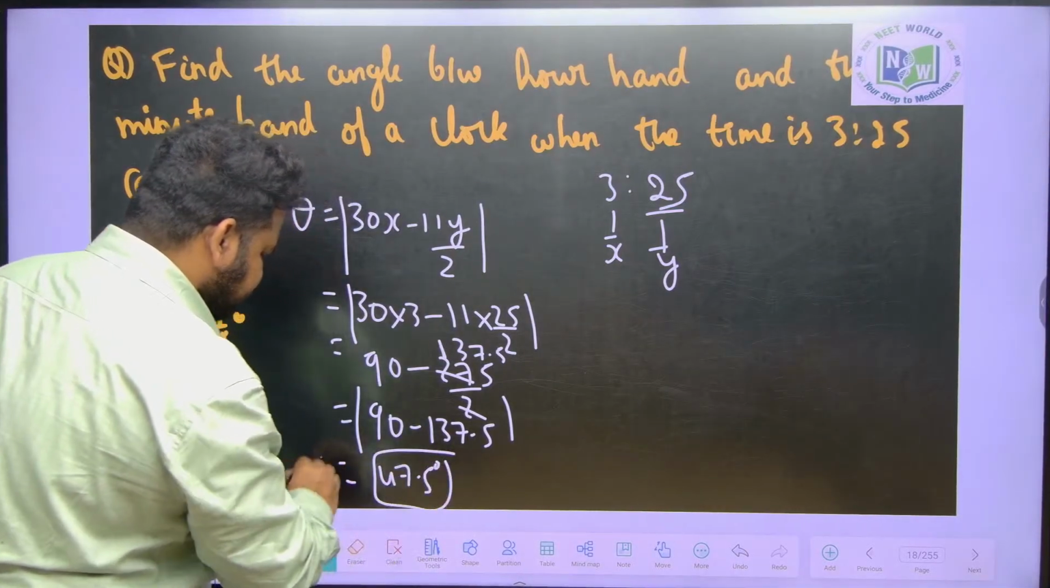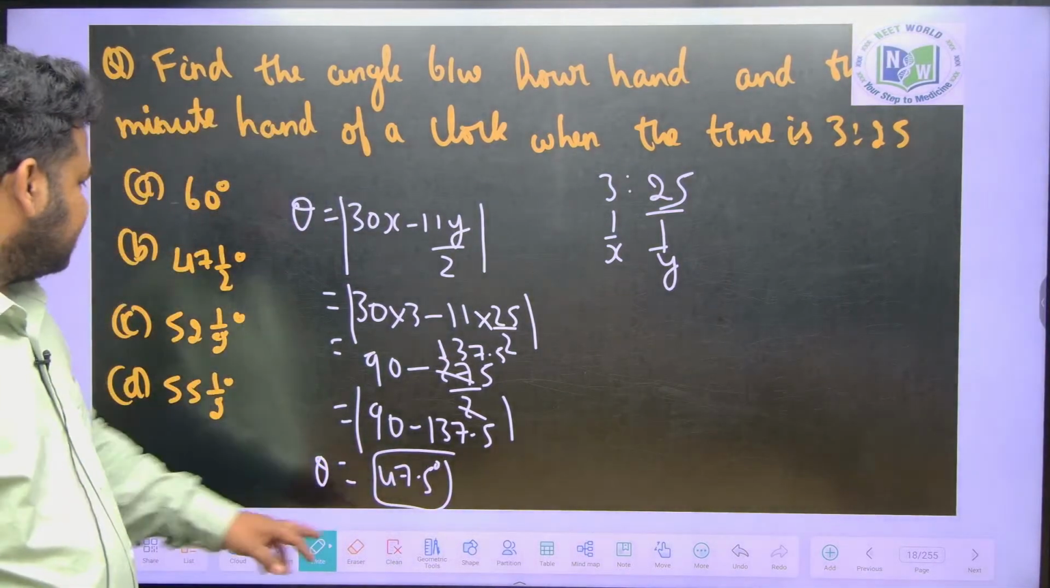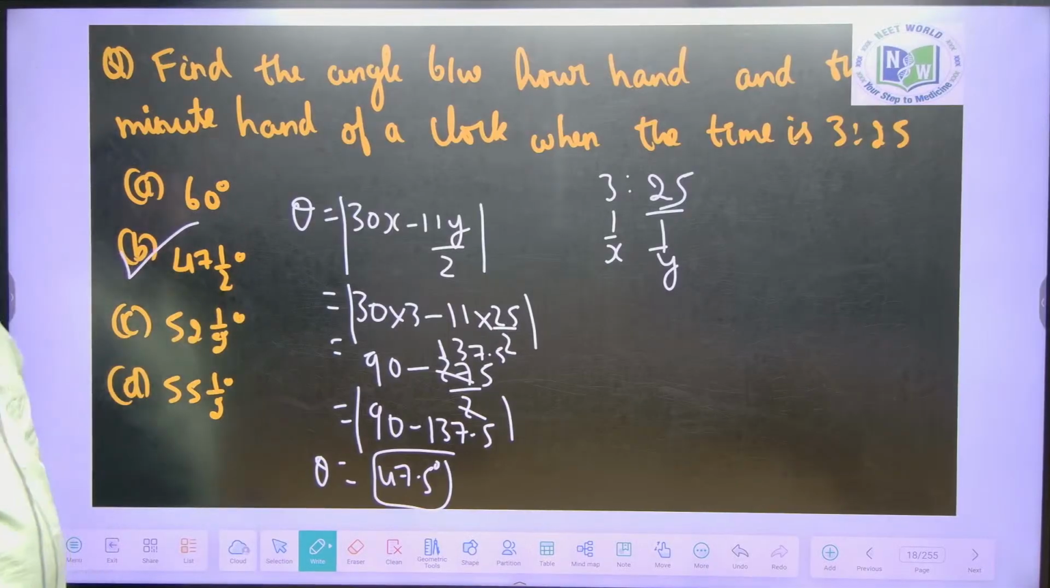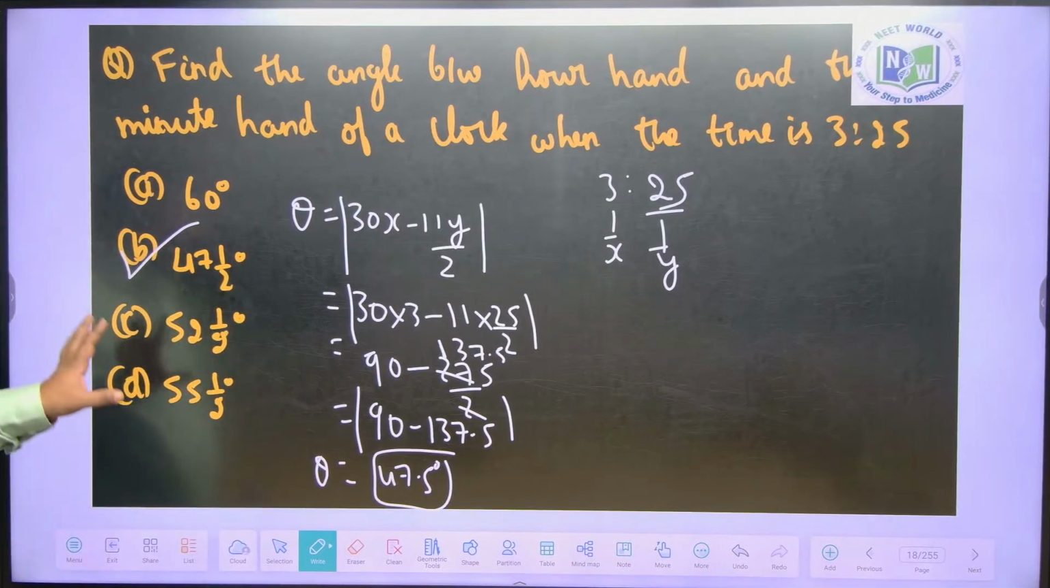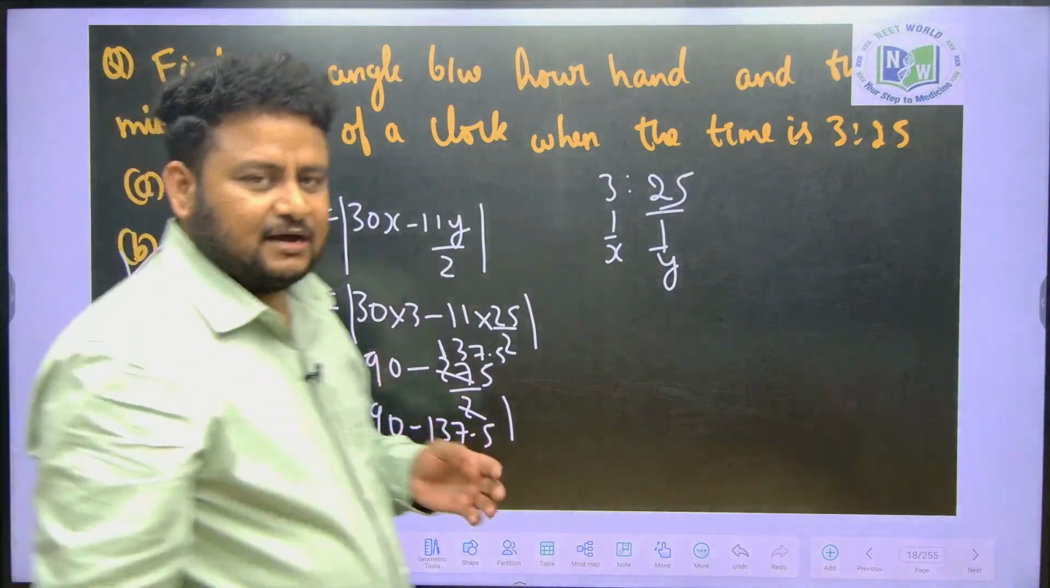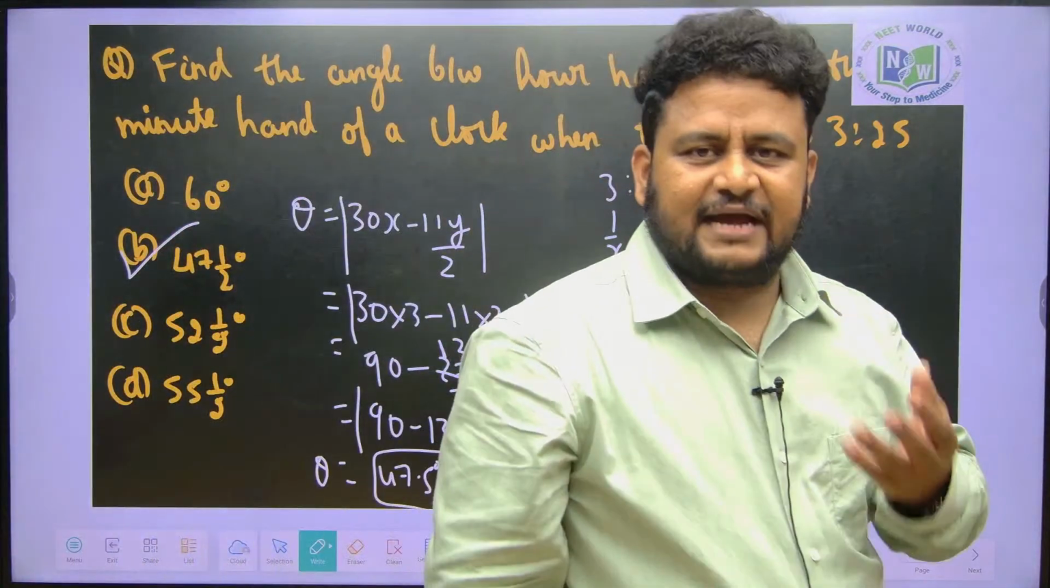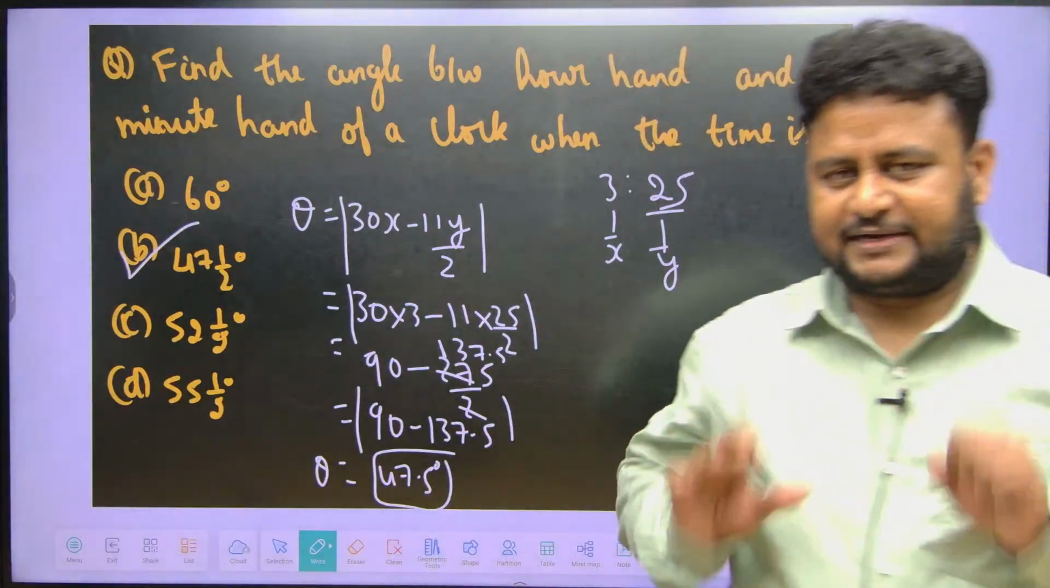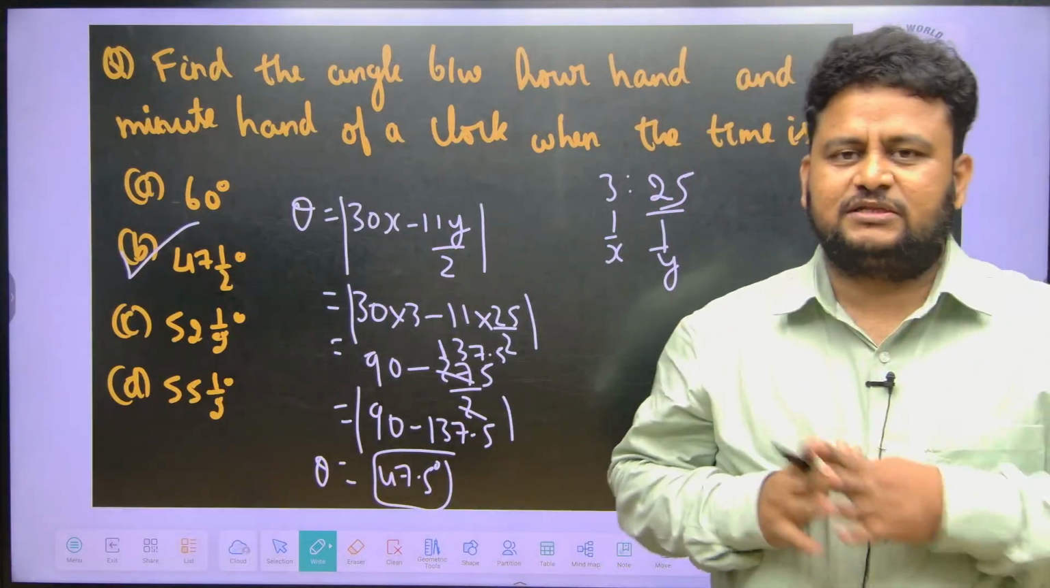47.5 degree, that is theta. That is nothing but option B, 47 and a half. Okay, this is the way you will get the value of theta, that is the angle between the hour hand and the minute hand. Clear? So this is the way you will solve these questions.